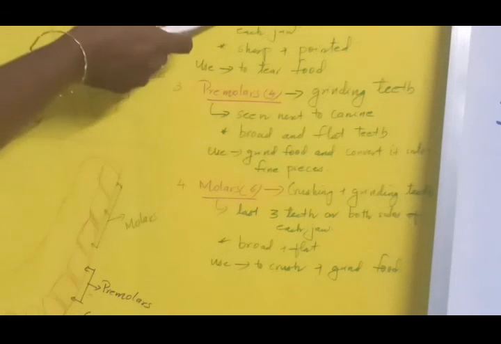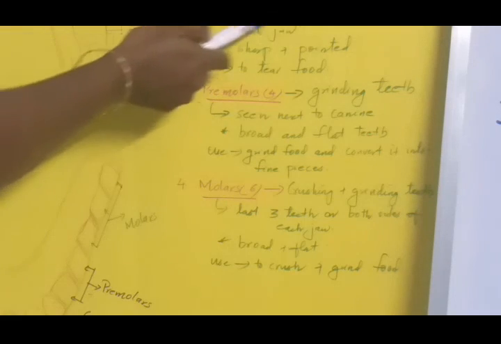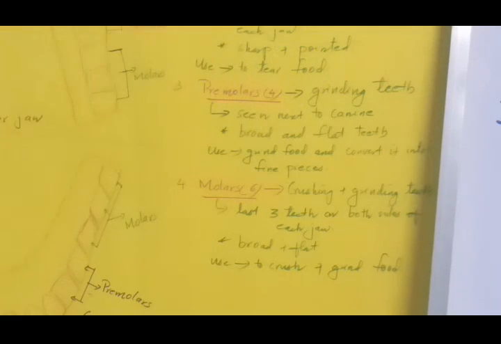Okay, canines are 2 in number. It is otherwise called the tearing teeth. It is located on both sides of incisors in each jaw, and it is sharp and pointed. Then it is used to tear food.